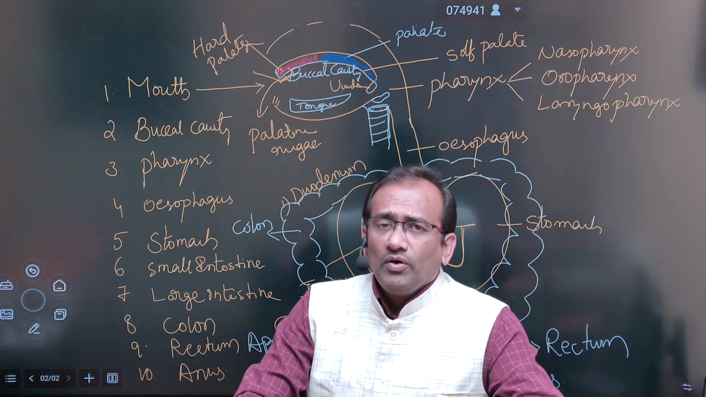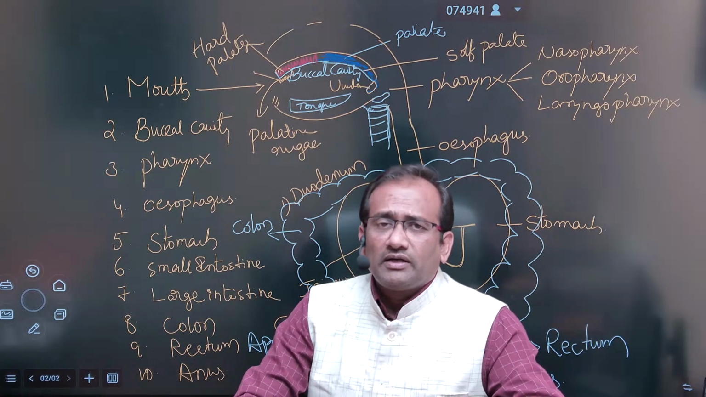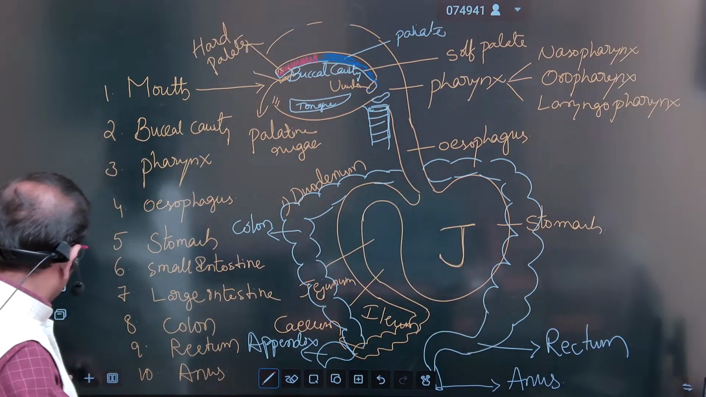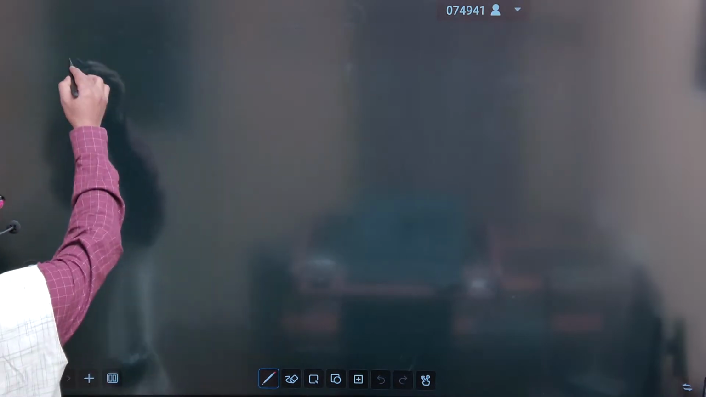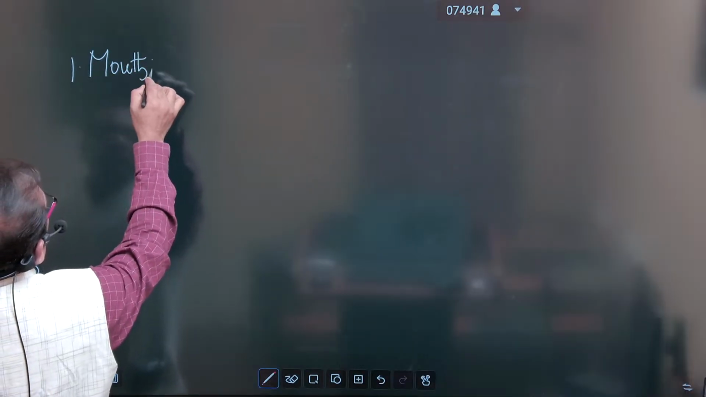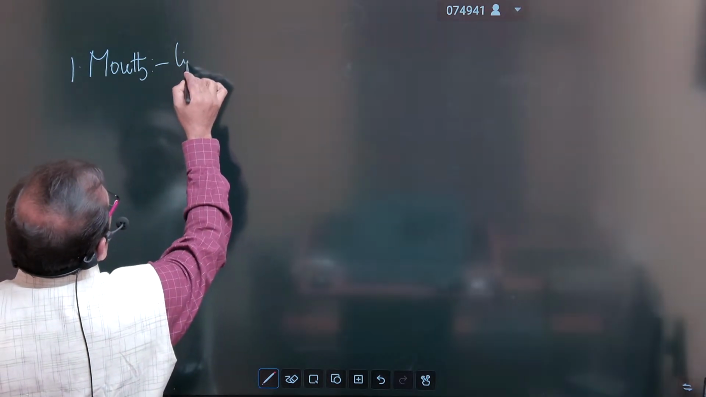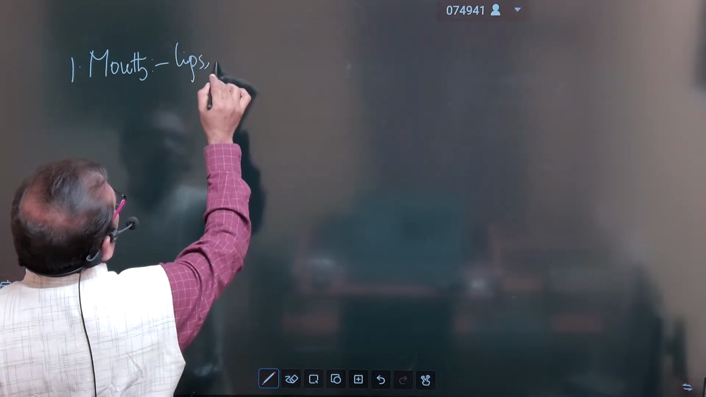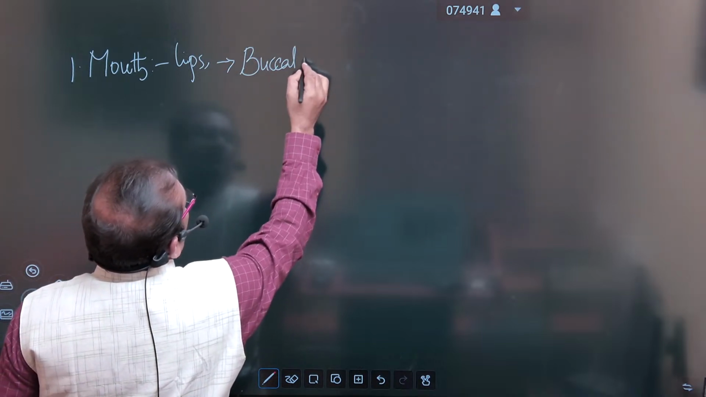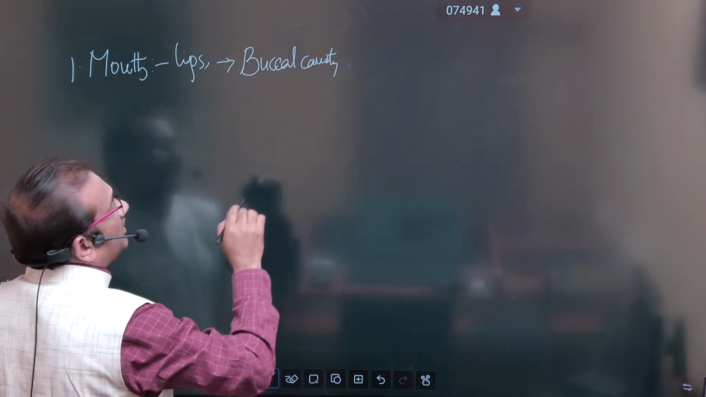Now we enter into the important part: each and every part's structure we have to discuss now. The first part is mouth. Mouth is guarded by lips. Two lips are present, and mouth leads into buccal cavity.